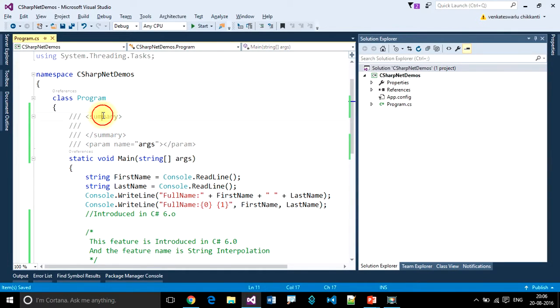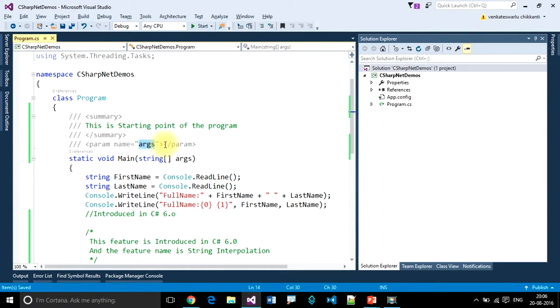Okay, so in the summary here we can write the main method related comments. This is the starting point of the program. So this is about the main method.